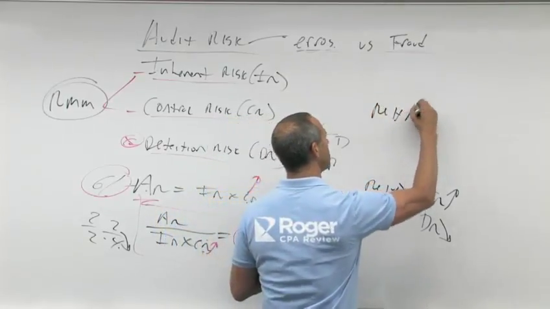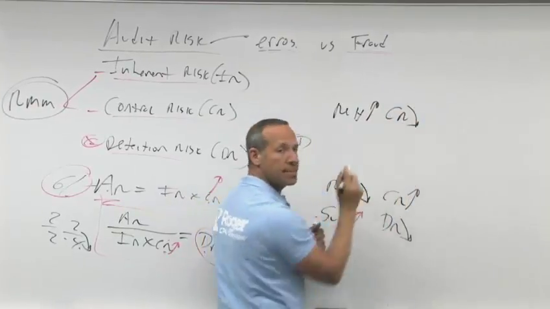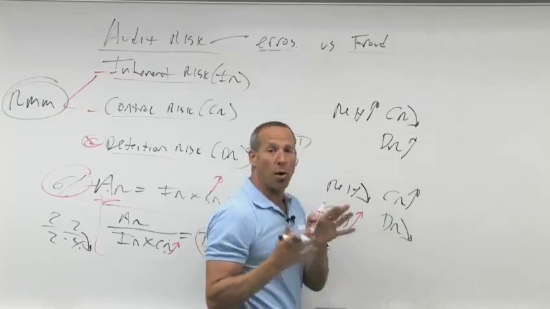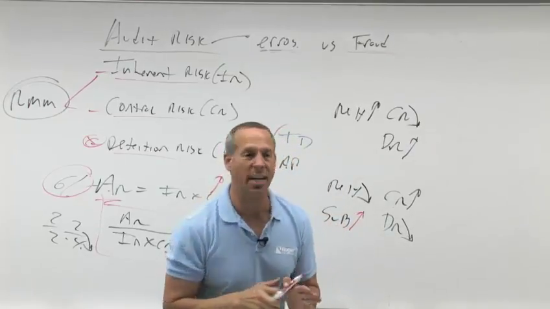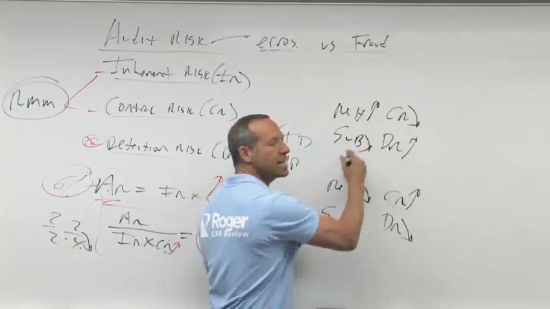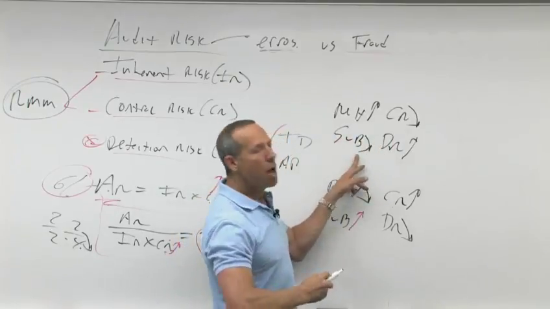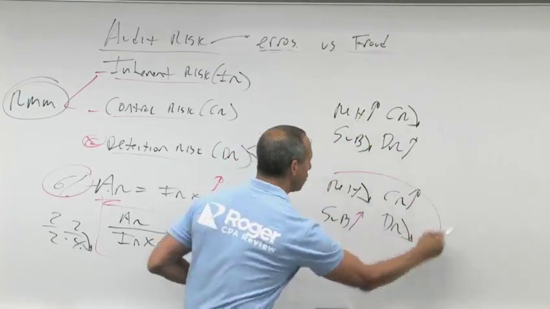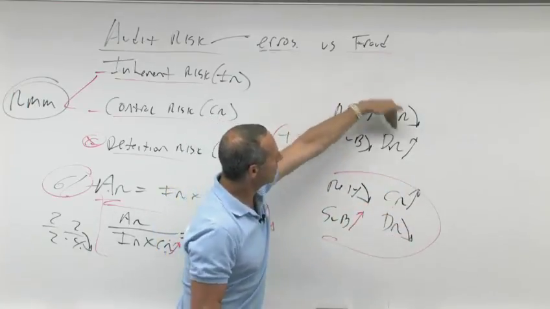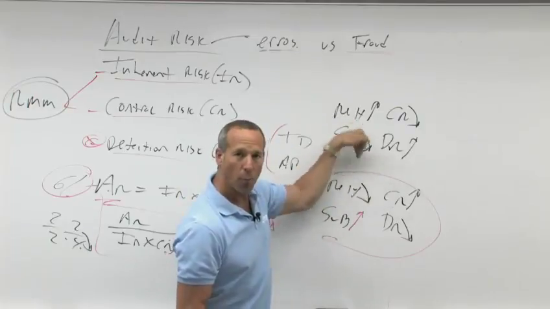If reliance is high, that means control risk is low. Since it's low, I'm willing to let my acceptable level go up. Remember, the only risk you control is detection risk. I'm willing to let that go up. Why will it go up? Because I'll do less testing. Why am I going to do less testing? Because I can rely. So it flows in this direction. Reliance is low, this is high, this is low, boom. This is high, this is low, this goes up, I'm willing to do less work.